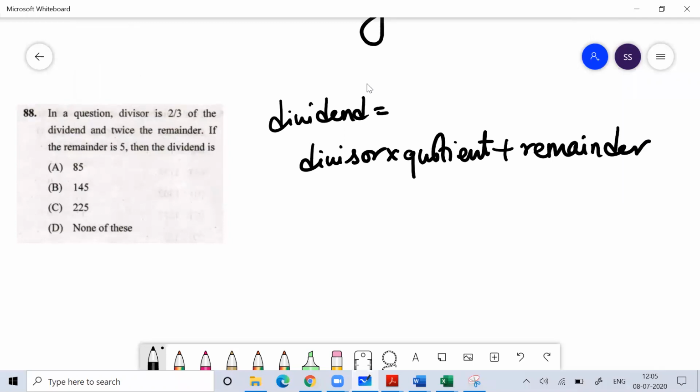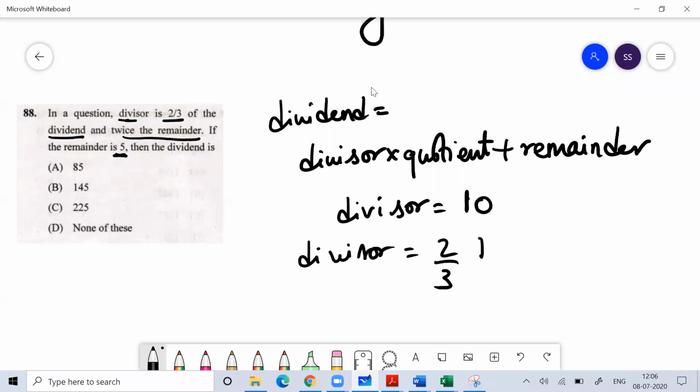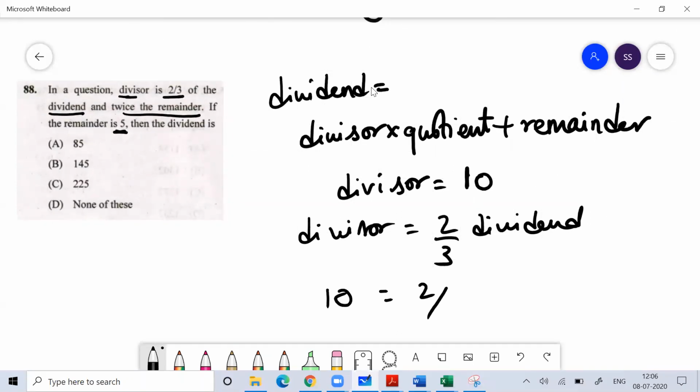So in the question, the divisor is 2/3 of the dividend and twice the remainder. If the remainder is 5, then what is your divisor? Divisor is twice of remainder. If your remainder is 5, your divisor is 10, and your divisor is 2/3 of the dividend. Your divisor is 10. Then what is your dividend?